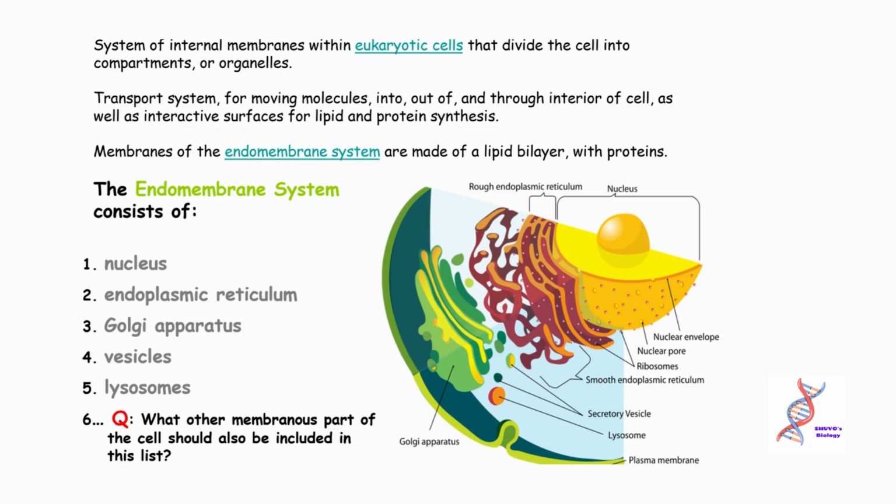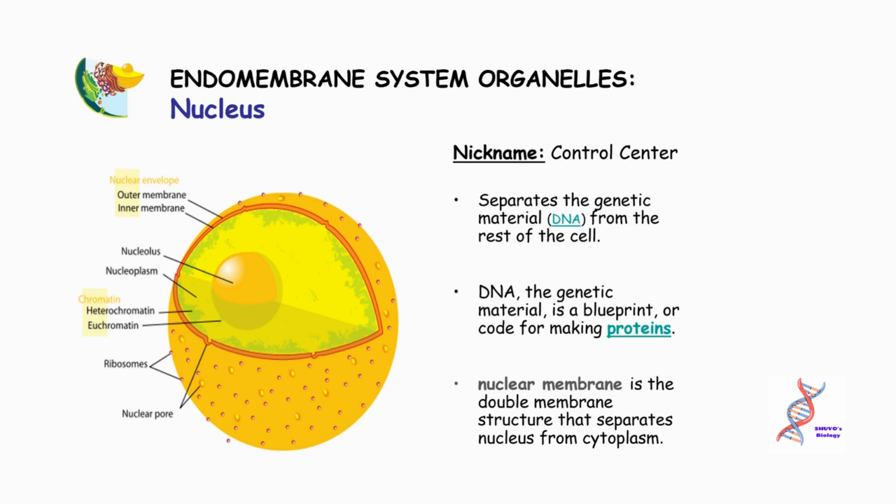Question: what other membranous part of the cell should also be included in this list? Endomembrane system organelles. Nucleus, nickname control center, separates the genetic material, DNA, from the rest of the cell. DNA, the genetic material, is a blueprint, or code, for making proteins. The nuclear membrane is the double membrane structure that separates the nucleus from the cytoplasm.